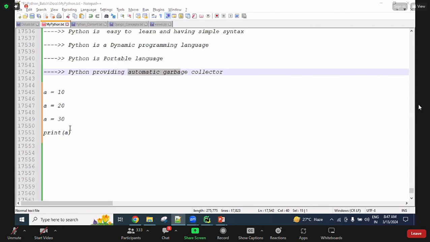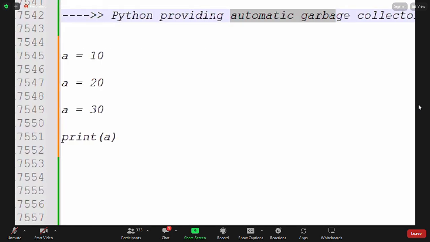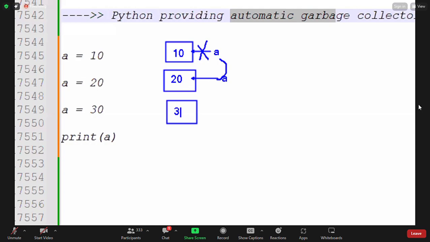Now here, first one memory is created. In this memory 10 is stored, and it is referenced by the variable a. Next, in the second line's execution, one more memory is created, 20 is stored, and this is now referenced by a. It means, guys, the first memory is now unreferenced, as the variable now points to this new memory. Then here, the value 30 creates a memory, and this is also referencing to what?